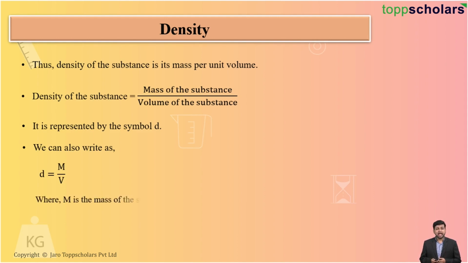Now what exactly is capital M? Mass of the substance. And what is capital V? Capital V is the volume of the substance. So what is the equation of density? Mass upon volume.